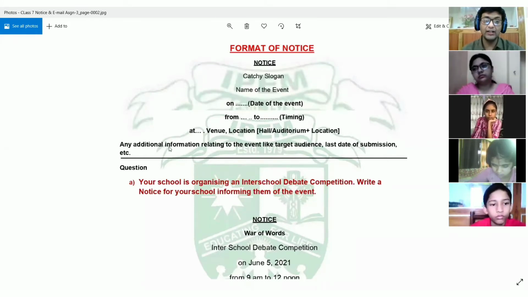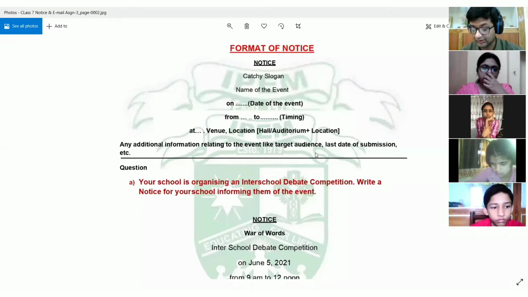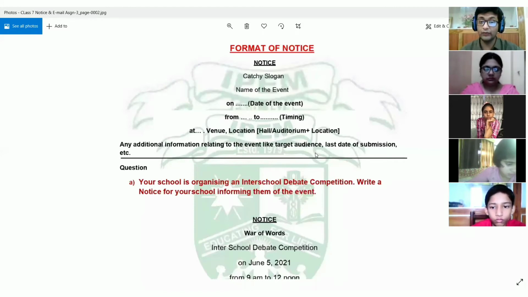Then in the last line, you are going to provide some additional information, right? That is, who are you targeting with this notice, right? For example, if an elocution competition is being held, then it is being held for which classes, right? If it is being held for class 1 to 12, then you will mention that this competition is for classes 1 to 12.